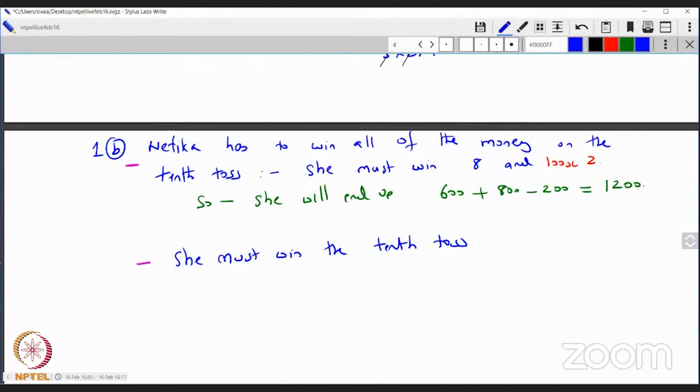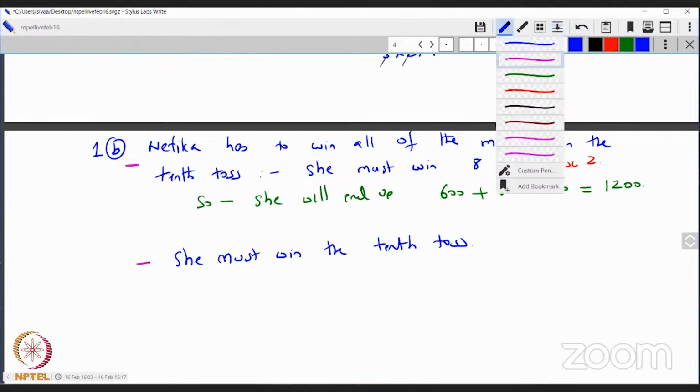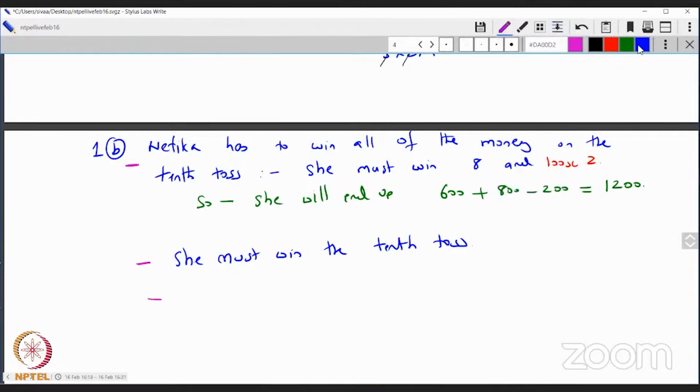Then she must also win toss number 9, because if she lost toss number 9 and won toss number 10, she would have had 1200 after the 8th toss itself. So another observation is that she must win.